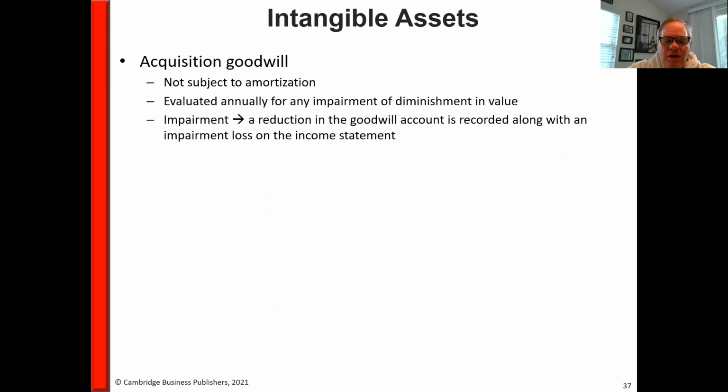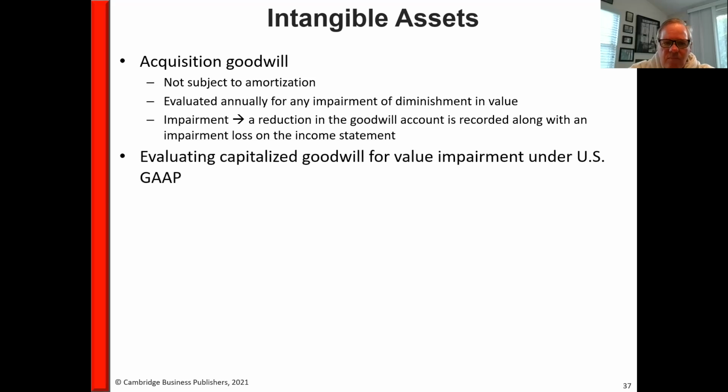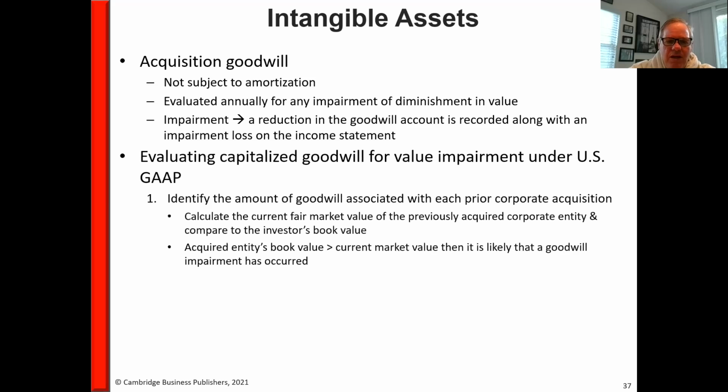Okay, so goodwill, unlike the other intangible assets, is not subject to amortization, but it has to be reviewed annually for impairment. So impairment, like we had with the impairment of property, plant, and equipment in the previous section. So we're going to reduce the goodwill account to recognize an impairment loss on the income statement. So how do we do this? First we identify the amount of goodwill associated with the prior corporate acquisition.